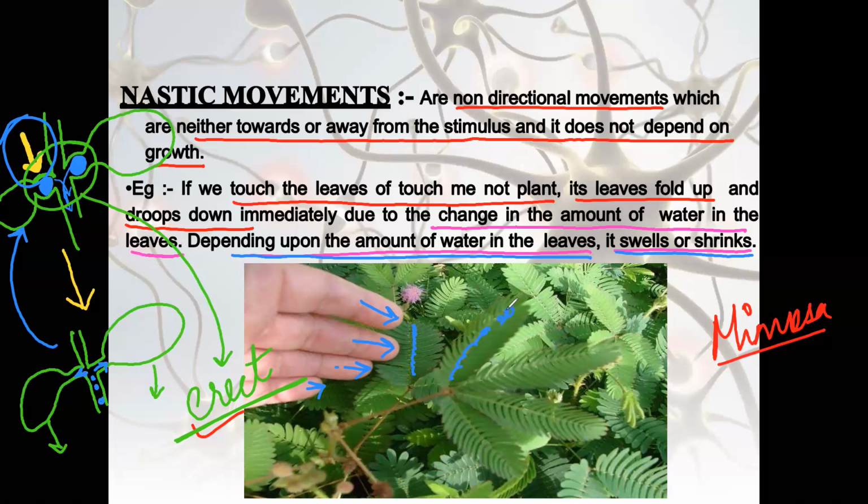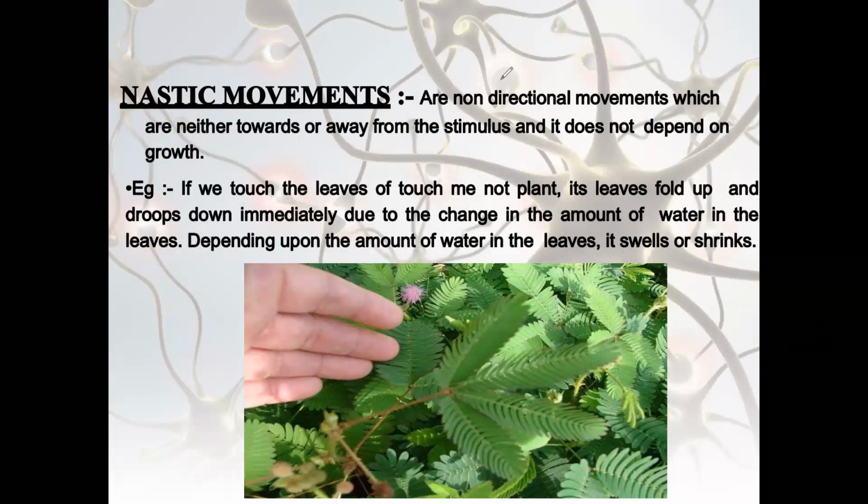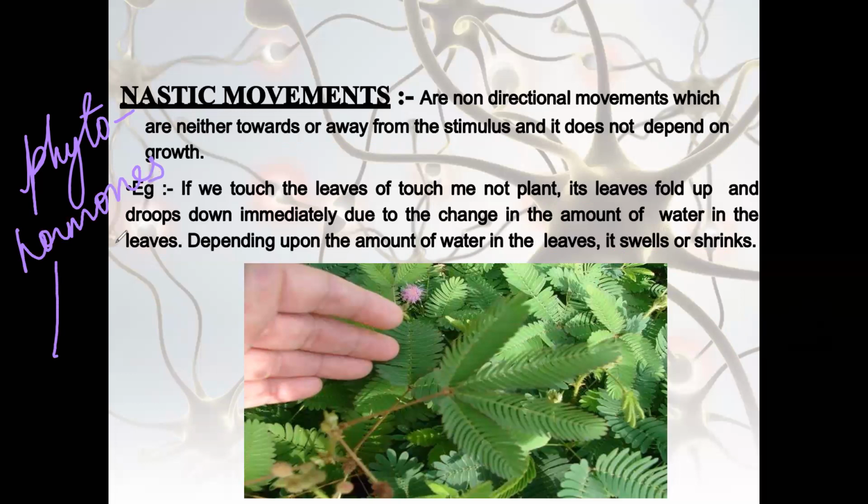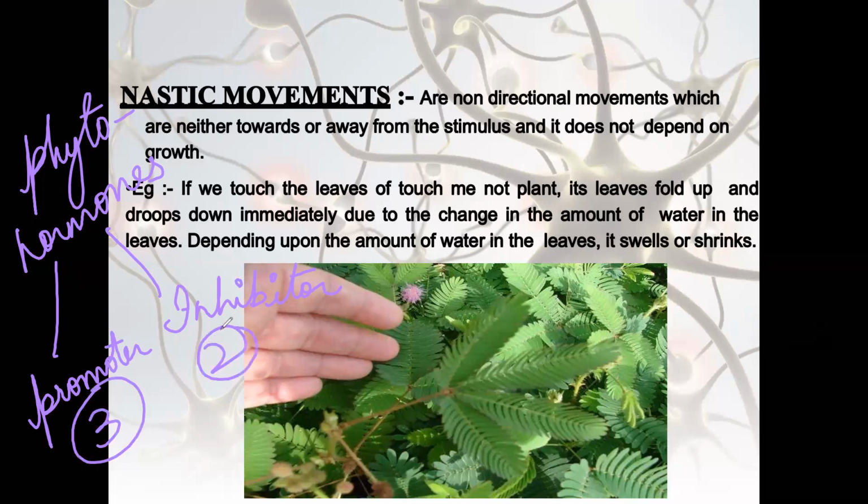So here we are ending our plant control and coordination. What we have learned in this session is about phytohormones. They are of two types: growth promoter, that promotes, and inhibitor that inhibits it, right? They are total 5, 3 in promoters and 2 in inhibitors.